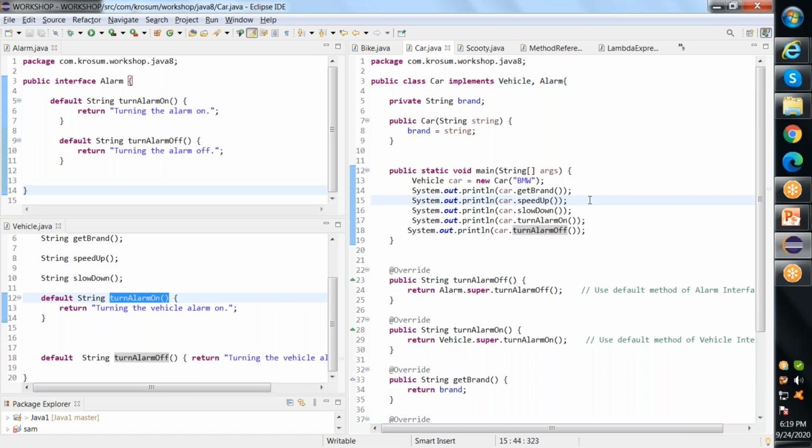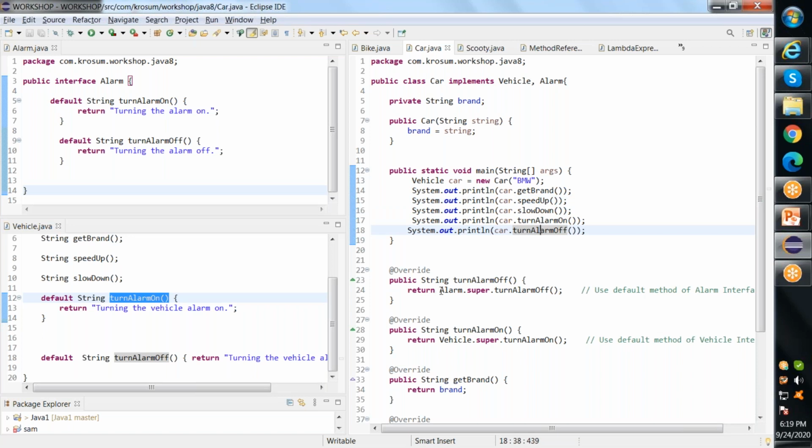Okay, so this is a diamond problem, but still this is not a problem. This is one of the advantages. Here we are just promoting multiple inheritance on behavior, in the sense of methods. We are not implementing multiple inheritance on state. So we have a solution.